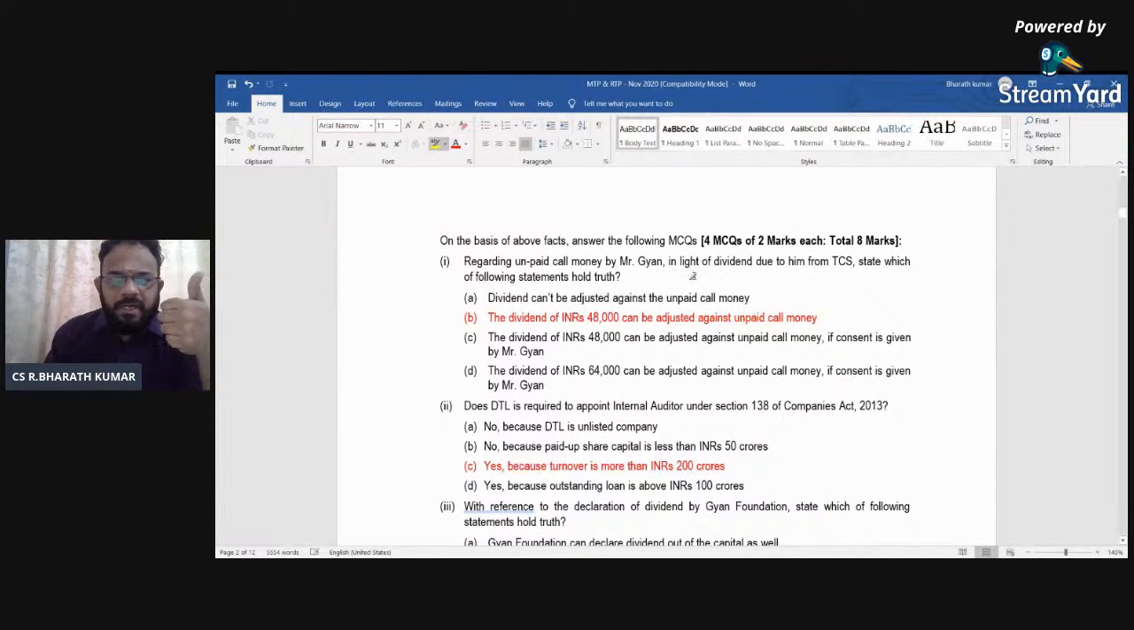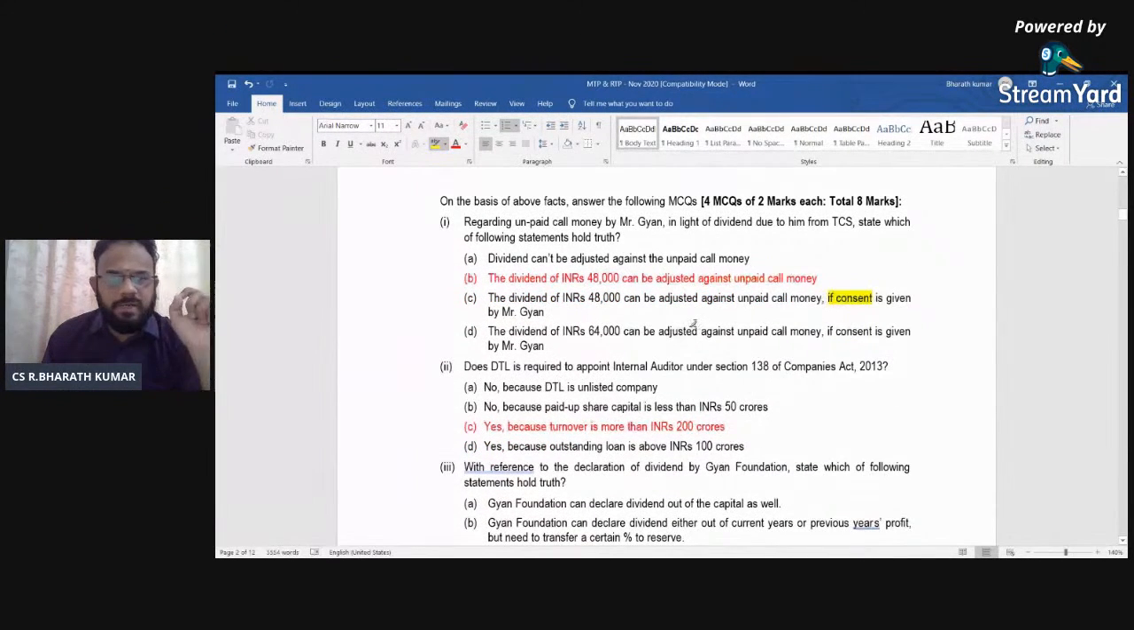So, A, dividend can't be readjusted. It can be readjusted. How can it be readjusted? See the 3 points. A dividend of rupees 48,000. That means your 4 lakhs divided by 2, into 2 by 100. So 48,000 you will have adjusted against unpaid call money. The third is dividend can be adjusted against unpaid call money if consent is given. No consent or anything is required. You can declare dividend and definitely you can adjust against it. That is what our base is.